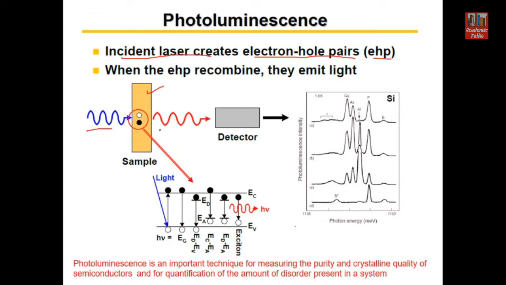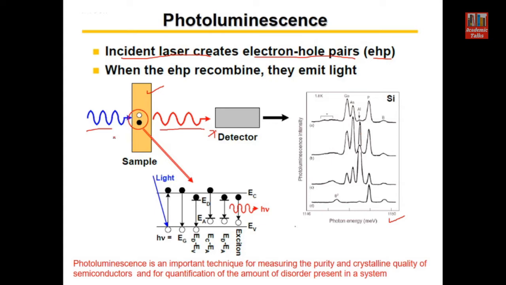Whatever light is emitted because of this relaxation or recombination process can be detected with the help of a detector, and this entire process is photoluminescence. This energy spectrum is plotted here. The energies emitted by the sample are all plotted here. Different peaks are there. So these particular wavelengths, or these particular energies, are emitted by the sample in response to the input signal.